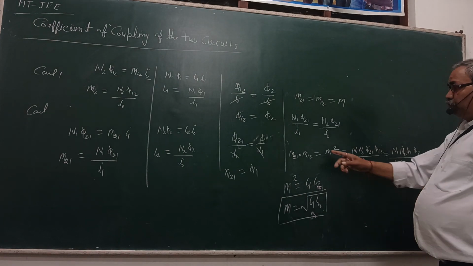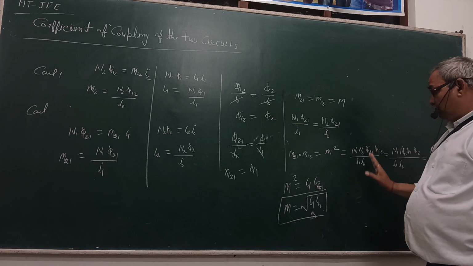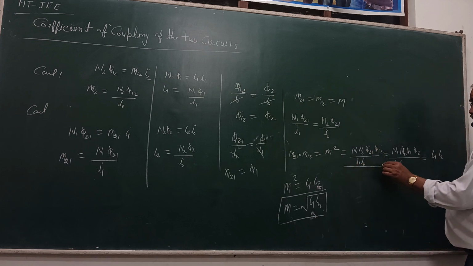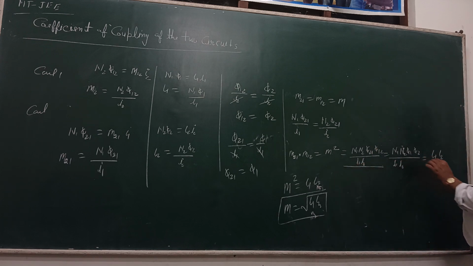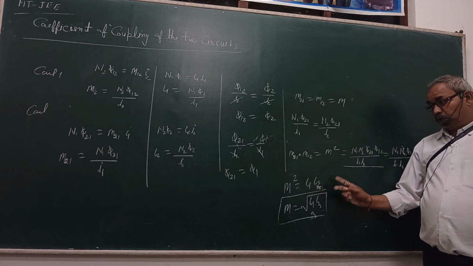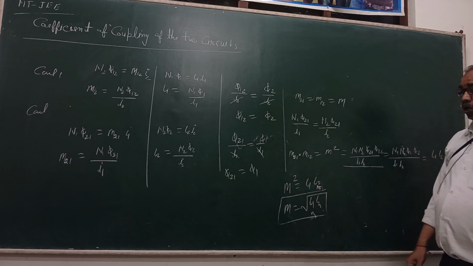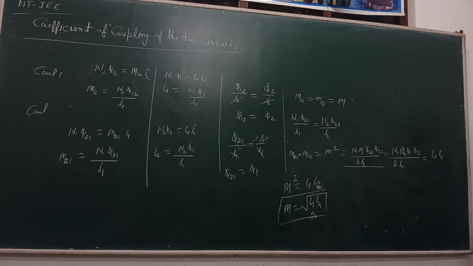The product of these two mutual inductions, M21 and M12, is equal to M square, which is the product of the two self-inductions. So M square is equal to L1 L2, that is the right value.